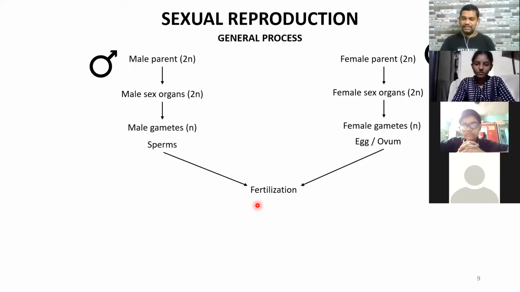So if it is asked what fertilization is, what are you going to answer? The fusion of the sperm with an egg or the ovum, or the fusion of a male gamete with a female gamete is called fertilization.